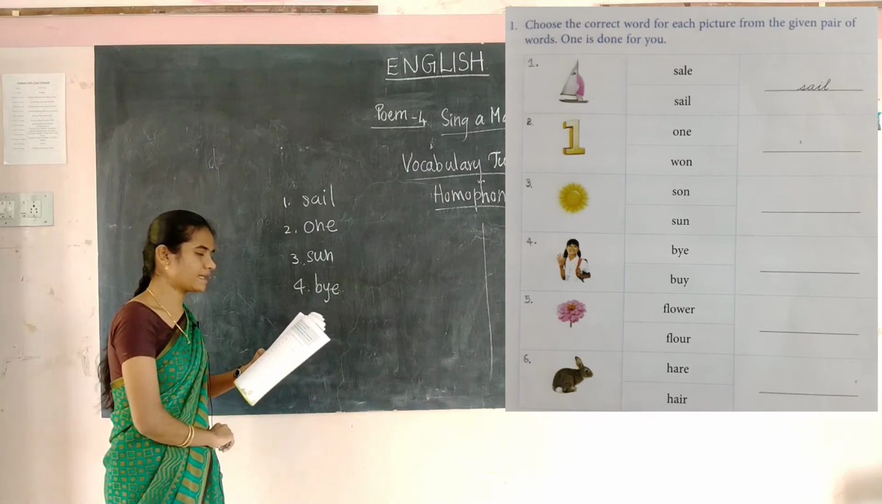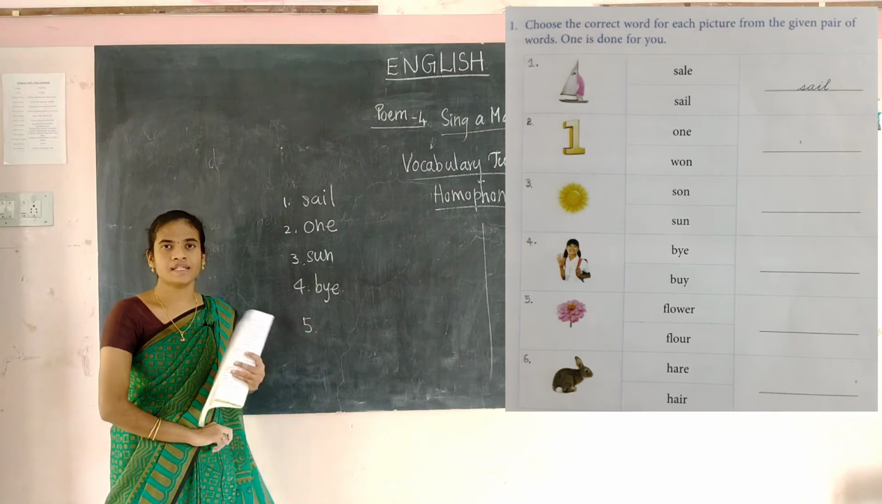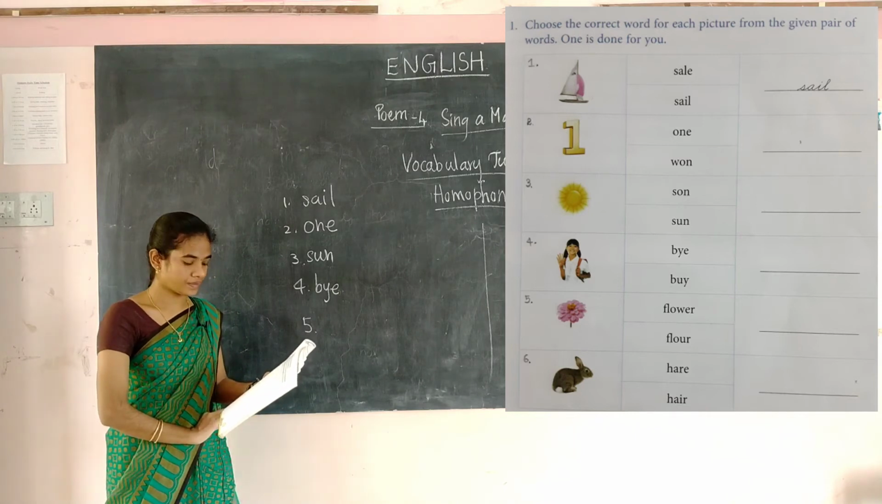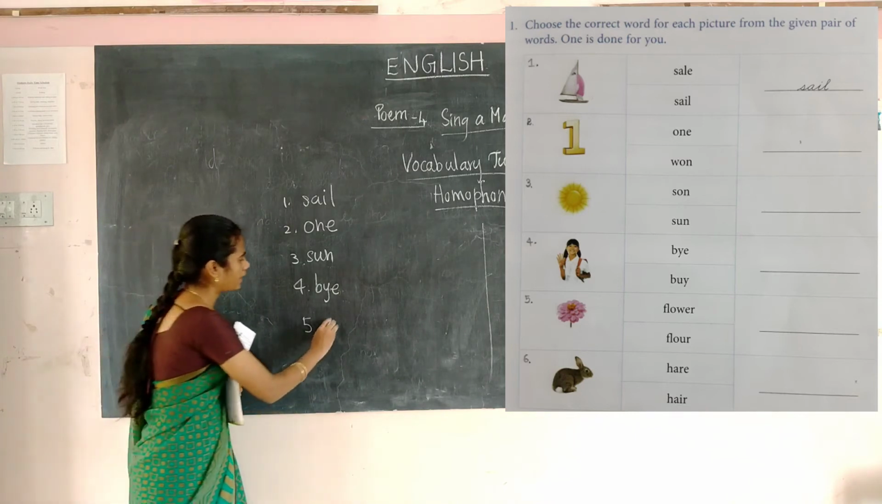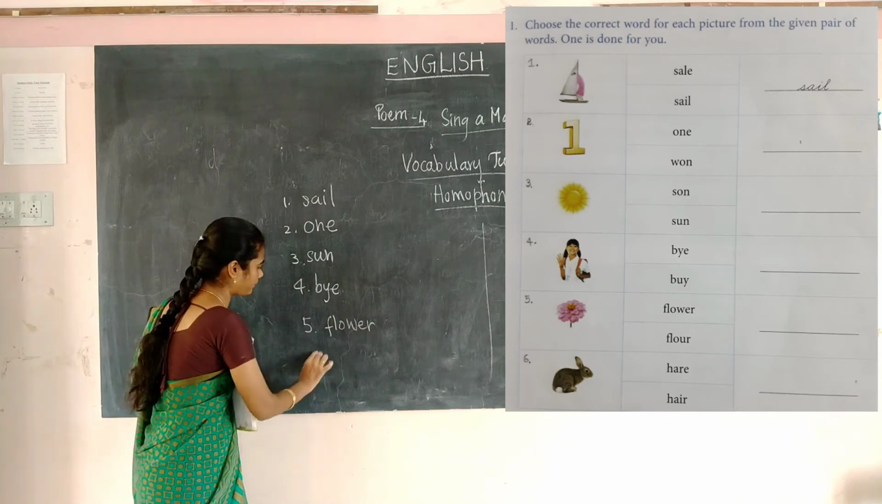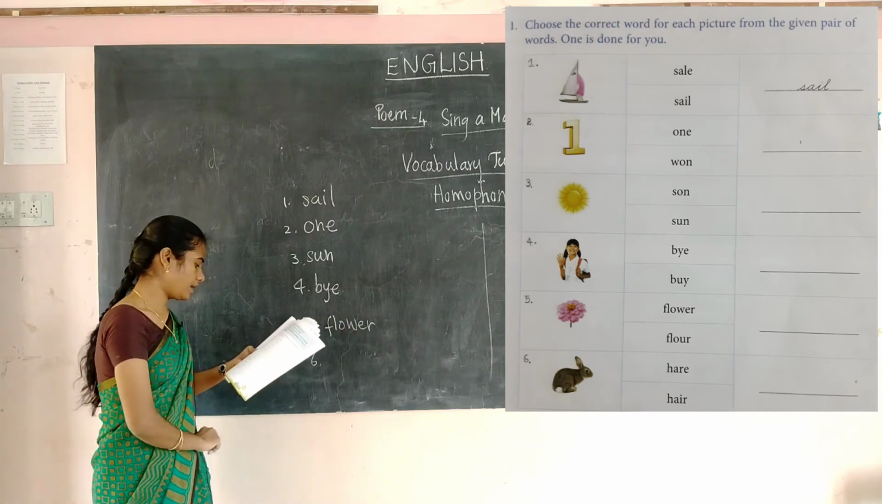See the next picture. Fifth picture. What is it? It's a flower. What's the spelling for flower? First one or second one? It's the first one. Okay. F-L-O-W-E-R. Flower.